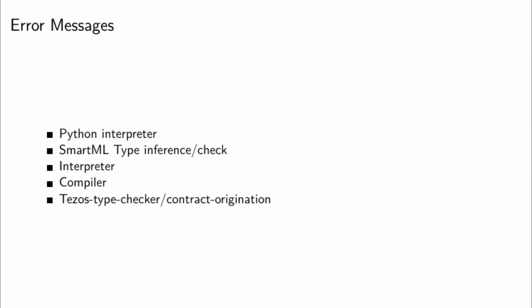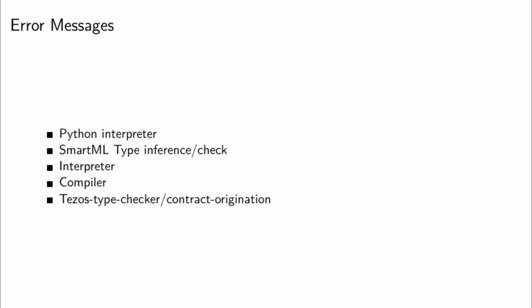Also, a few words about error messages and locations. It's a known hard problem in the OCaml world, multiplied by a lot in our case. So we need to report errors from the Python interpreter, which is actually the easiest because it's the surface. There's also the SmartML type inference and type checking. It gets trickier because of the metaprogramming, but it still works pretty well, thanks to Python's programmability. There's also the interpreter that can report errors. That's still SmartML, but we have two locations now: the line number with the test that failed and the line number with the place in the contract where the test failed.